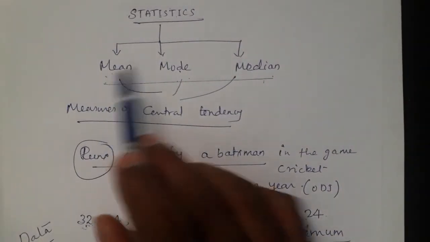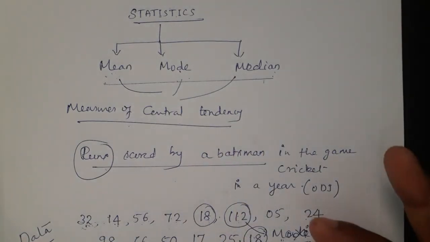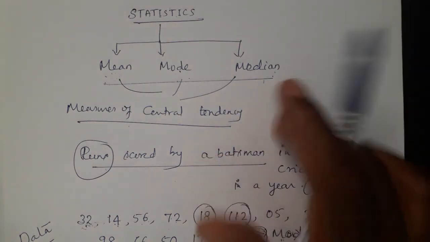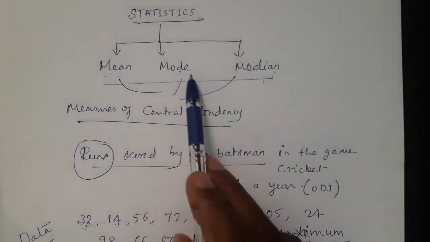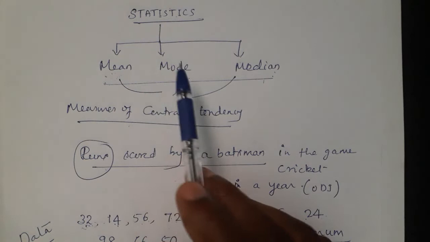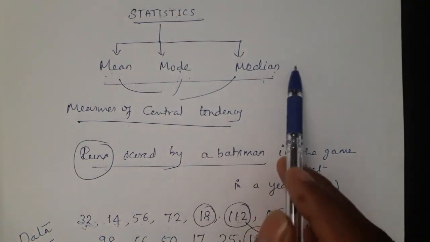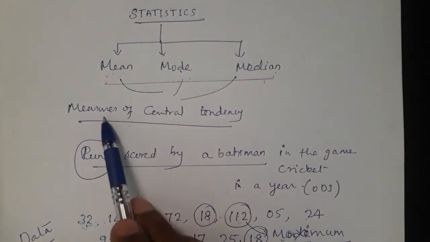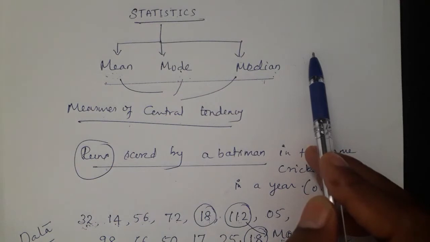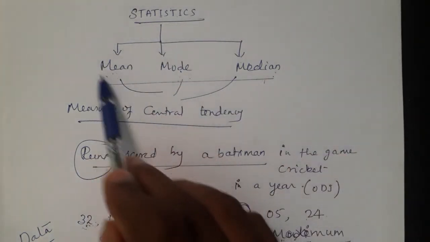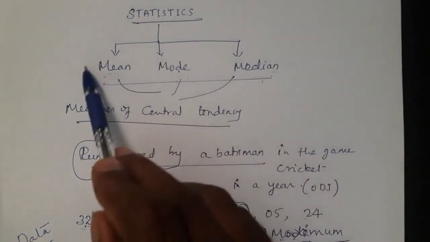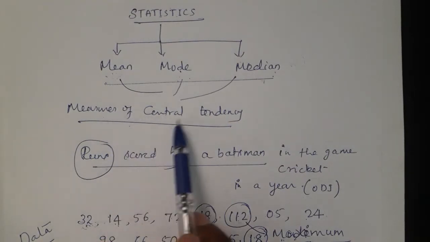In the collected data, the data can be runs, age, marks or height, and so on. The three important measures we take are the measure of mean, measure of mode and measure of median. That's why these three measures are called measures of central tendency. So in statistics, in the collected data, usually we go for calculating these three measures: measure of mean, measure of mode and measure of median.